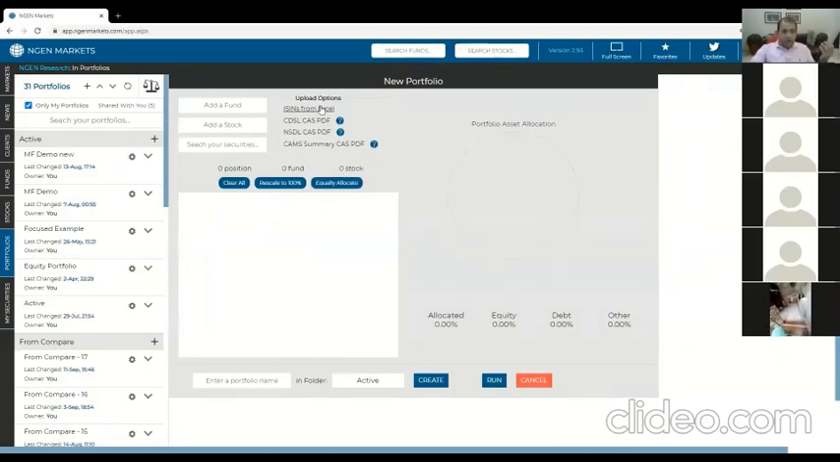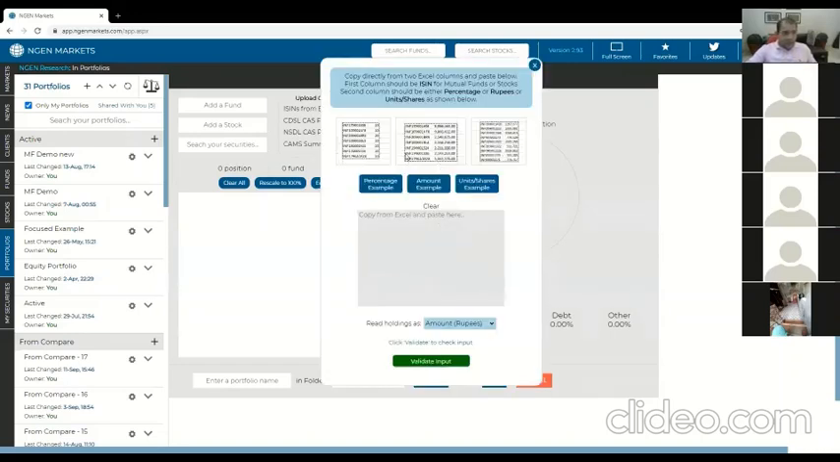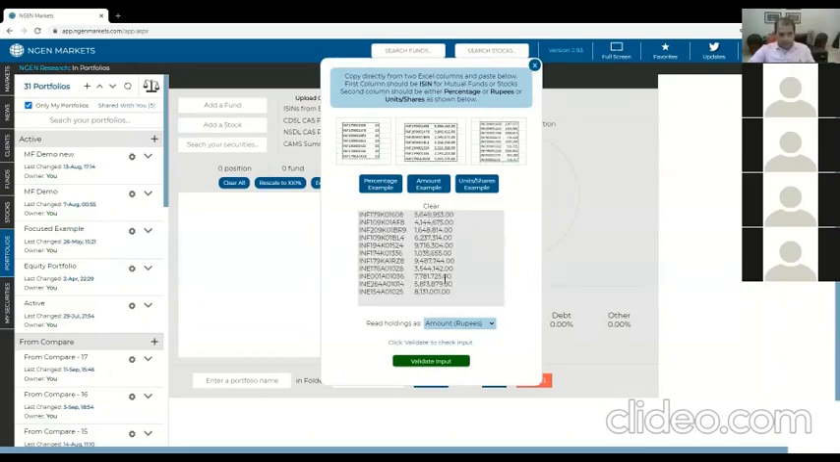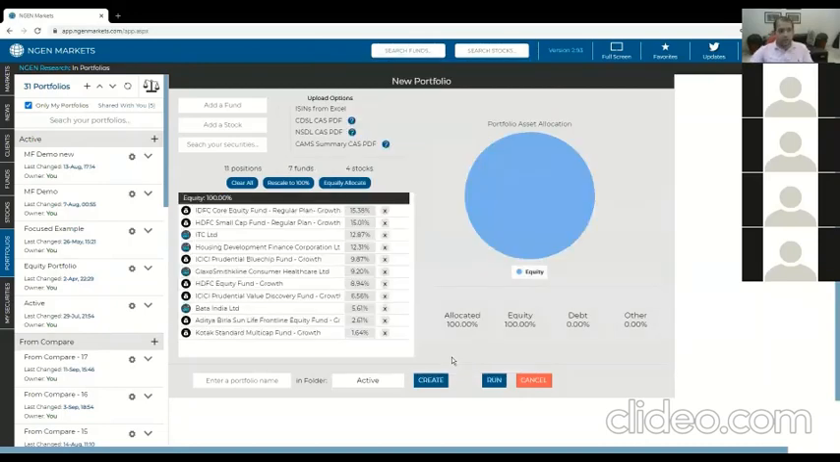Also, you can actually directly upload data from Excel as long as you have the ISIN codes of the funds or the stocks. That is a very, very straightforward process. And here you can actually copy and paste directly from Excel. And what it looks like is this. And you just click on validate, and all the funds will be automatically loaded percentage-wise, even if you put amounts or units or anything.